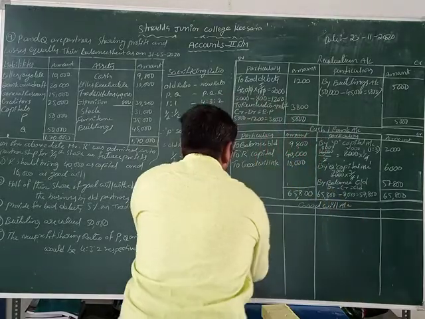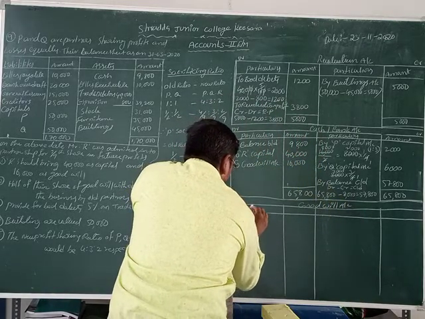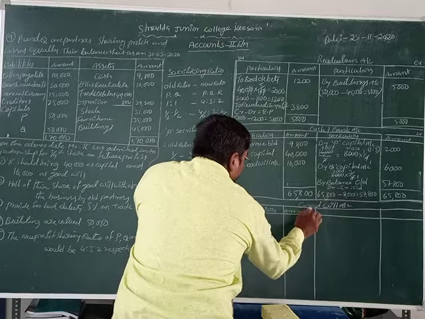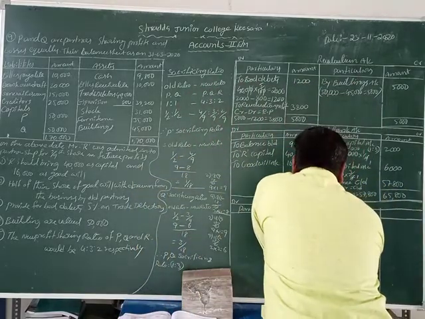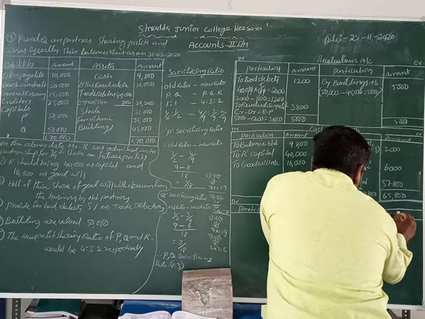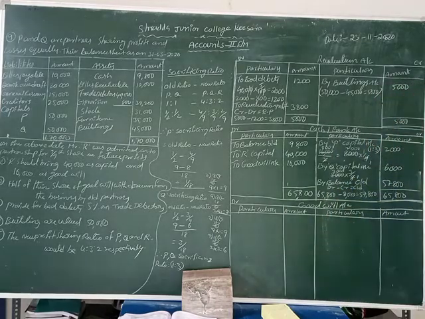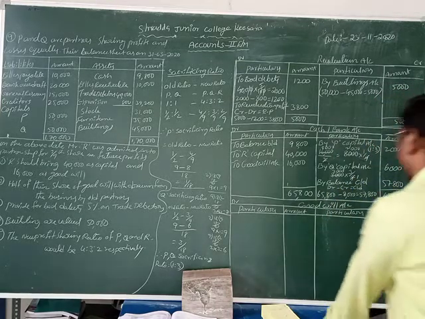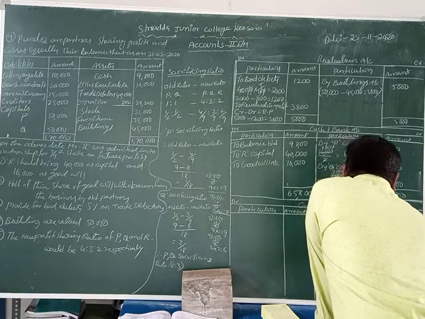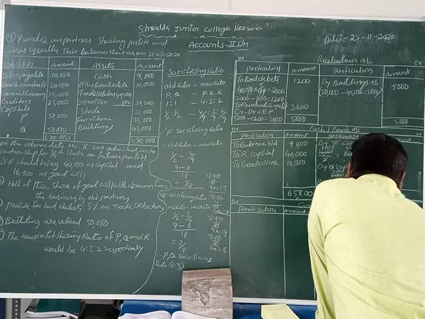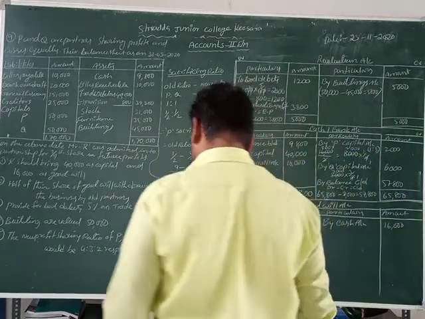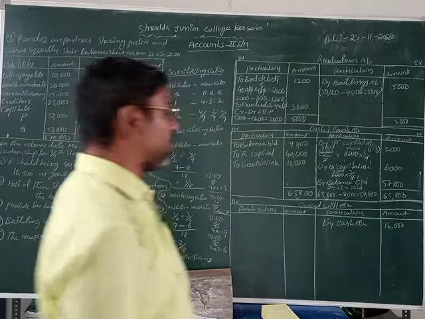Goodwill account. Here is a debit, particulars, amount. Now it is also particulars, amount. Goodwill is brought in by cash only. That's why we take the goodwill account and write by cash account. The value is 16,000 rupees. The goodwill total value is 16,000 rupees. That goodwill we distribute by the sacrificing ratio.